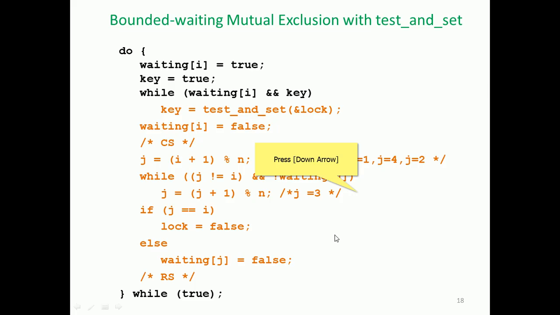So while j is not equal to i and not waiting[j], then j becomes 3. So they will get it. If j is equal to i, then lock is equal to false. Otherwise, it will be waiting for i. Then comes the remainder section. This is performed in a repeated while true loop, which satisfies the bounded waiting condition.